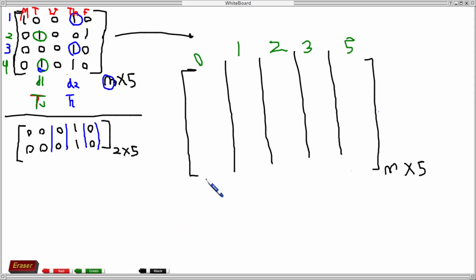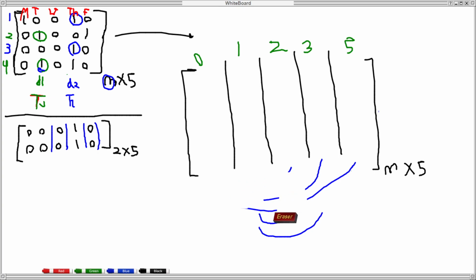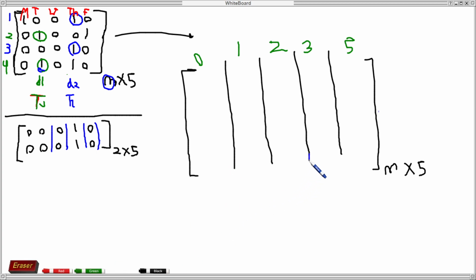We can form all pairs of different days, like day 0 and day 1, day 0 and day 2, day 0 and day 3, day 1 and day 2, day 1 and day 3, like this. We can choose any two different days and see whether we can form two groups of n by 2 students each, such that the condition given is satisfied.